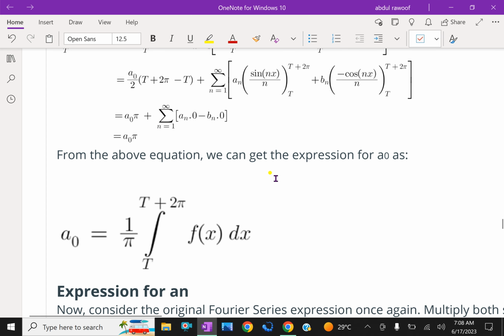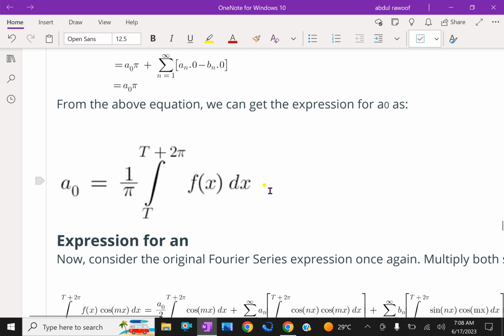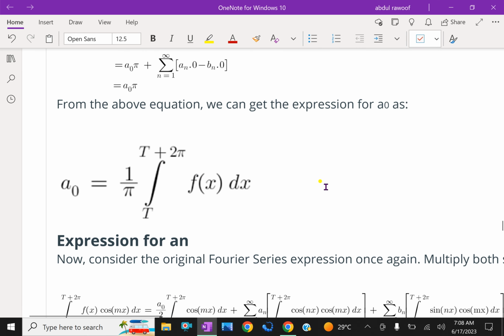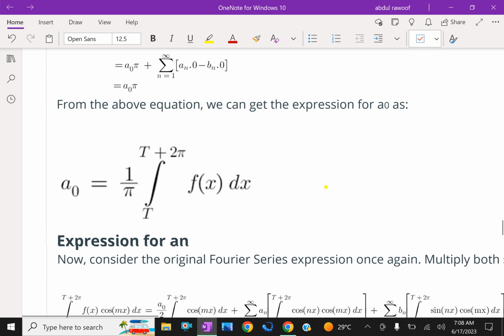From the above equation we can get the expression for a0 as a0 equal to 1 by 2 pi... I mean a0 equal to 1 by pi integral from t to t plus 2 pi of f of x dx.